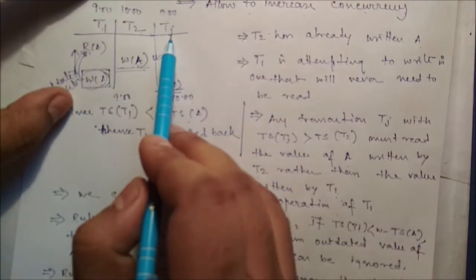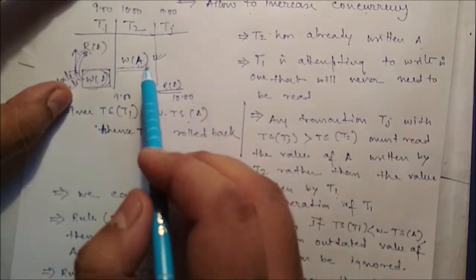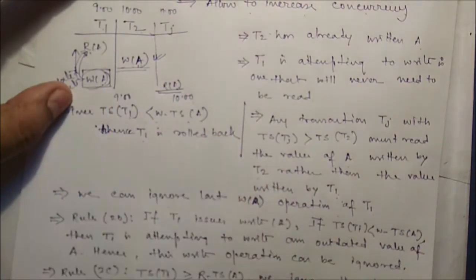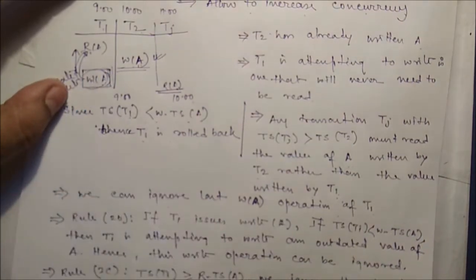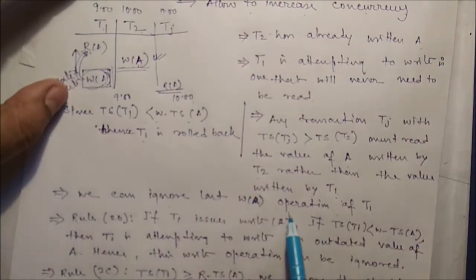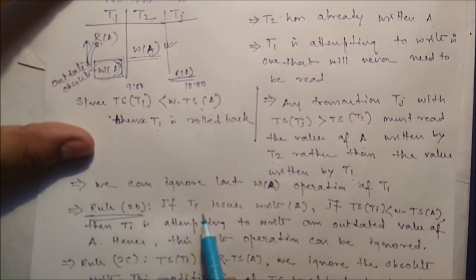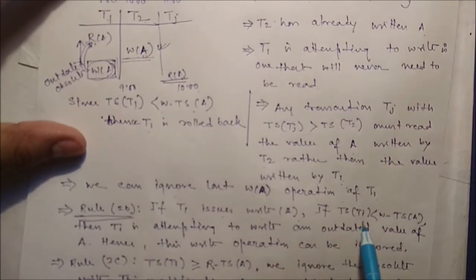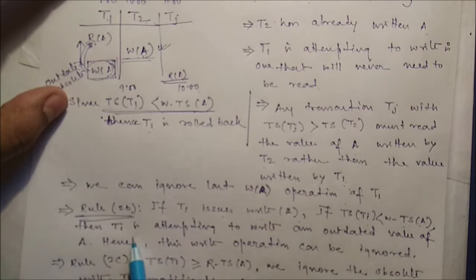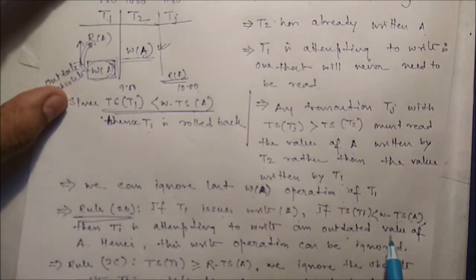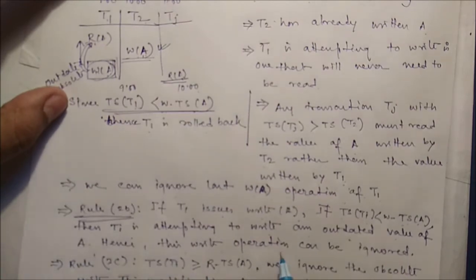So any other transaction whose timestamp is more than T2 needs to read the value updated by T2, not T1. That means we can ignore this particular outdated write operation. So we can ignore that write operation of T1. So already we know in rule B, if T1 issues write A, if TS(Ti) is less than W-timestamp(A), then Ti is attempting to write an outdated value of A. Hence, this write operation can be ignored.